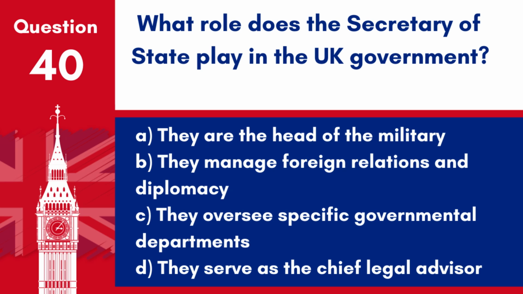Question 40. What role does the Secretary of State play in the UK government? A. They are the head of the military. B. They manage foreign relations and diplomacy. C. They oversee specific governmental departments. D. They serve as the chief legal advisor. Answer C. They oversee specific governmental departments. Each Secretary of State is responsible for a specific policy area and heads a major governmental department.